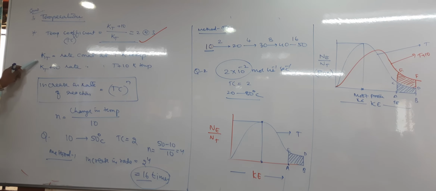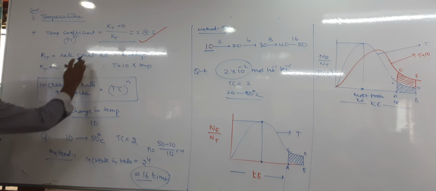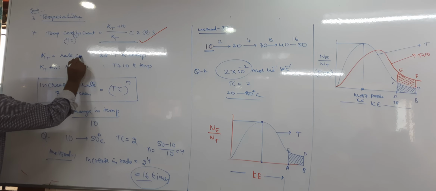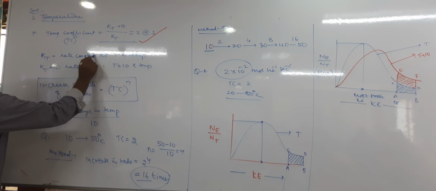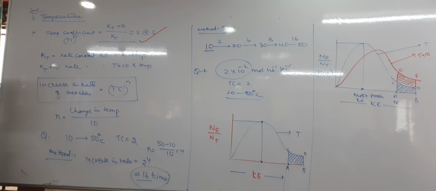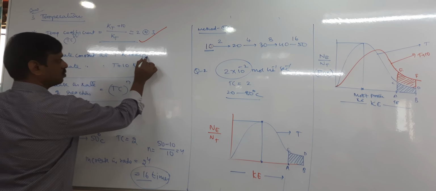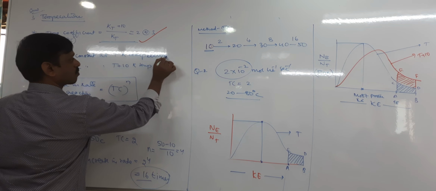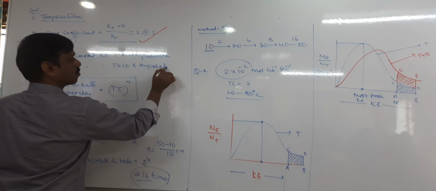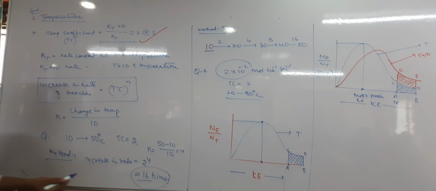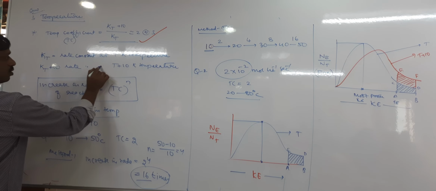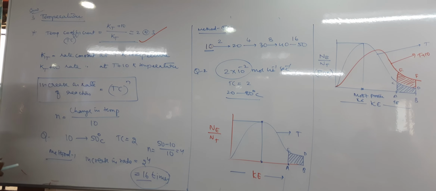Here Kt is the rate constant at T Kelvin temperature, and Kt plus 10 is the rate constant at T plus 10 Kelvin temperature.